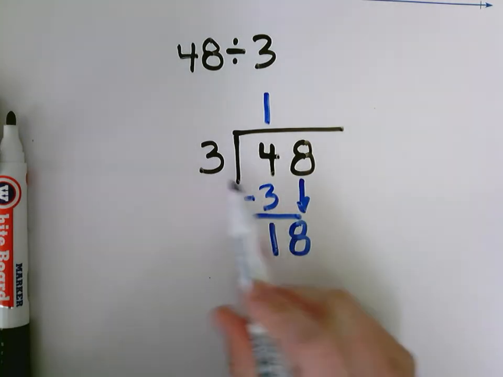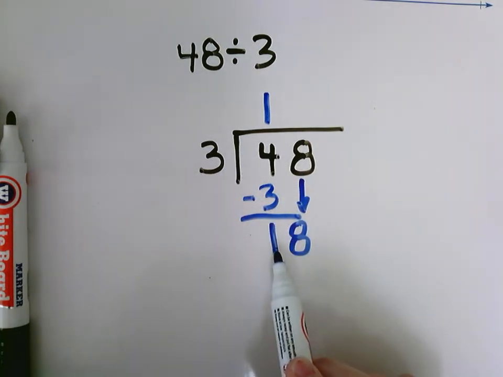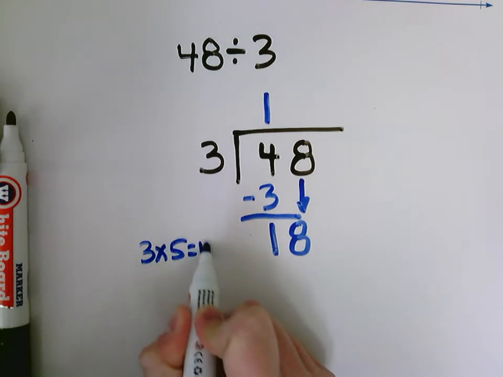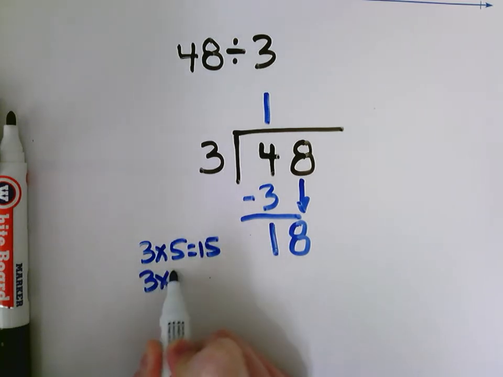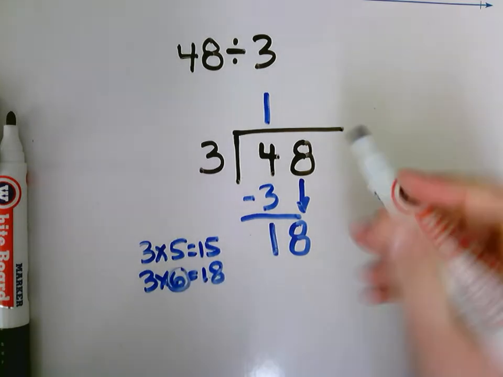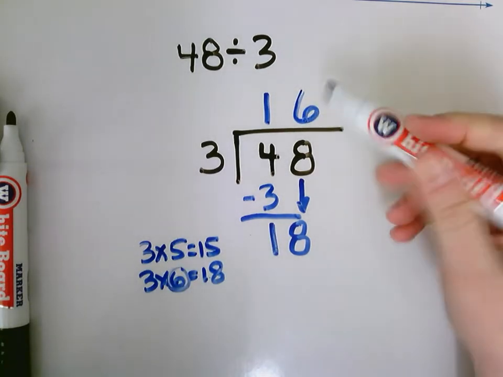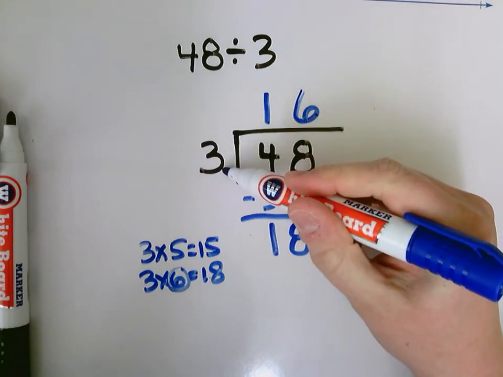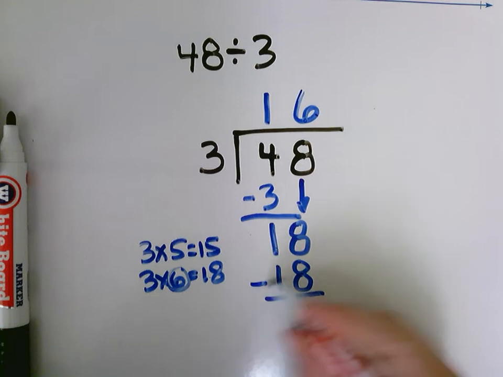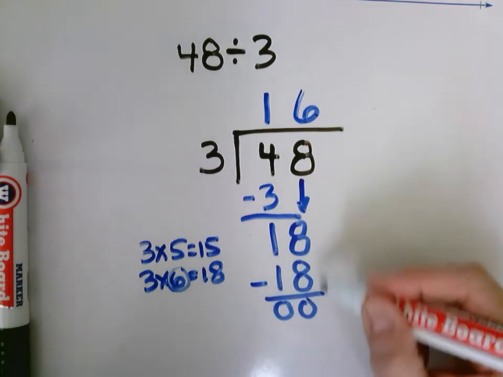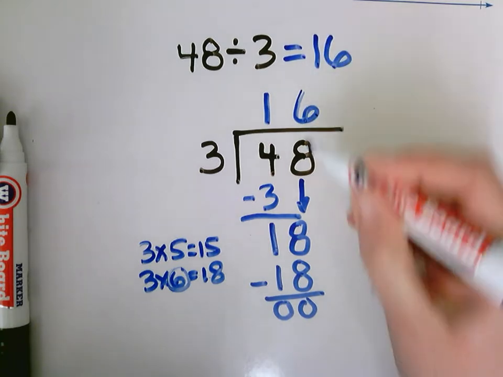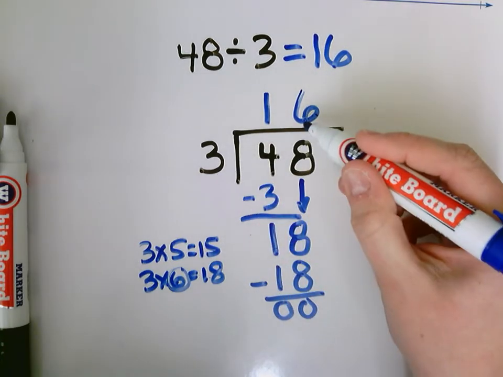So now I'm going to think, well, what times 3 is going to get me close to 18? Well, let's think. 3 times 5 is 15. 3 times 6 is 18. So I'm obviously going to use 6. I'm going to put my 6 up here. 6 times 3 is 18. And then when I subtract, I don't have any remainder. It goes in evenly. So my answer is 16. 48 divided by 3 is 16.